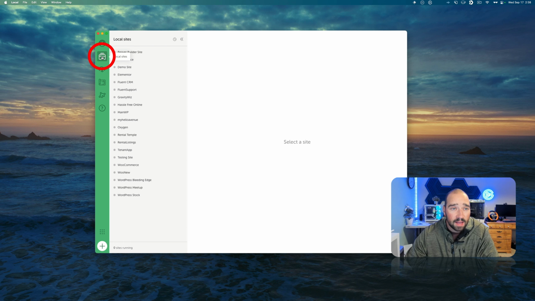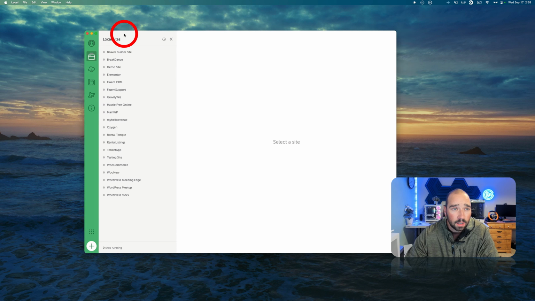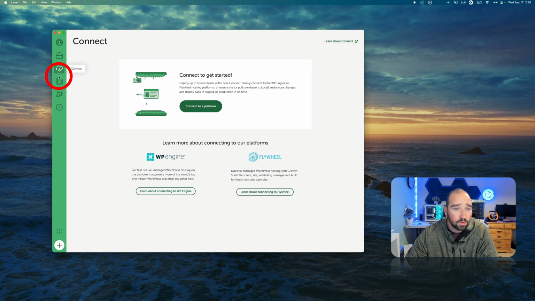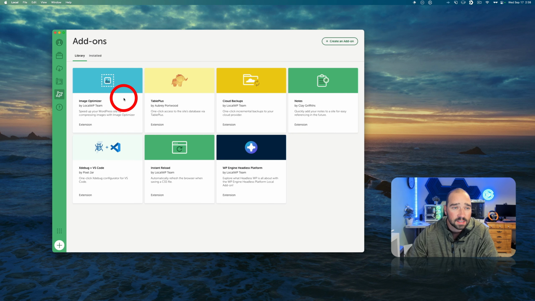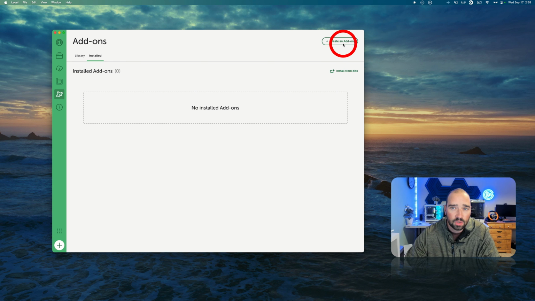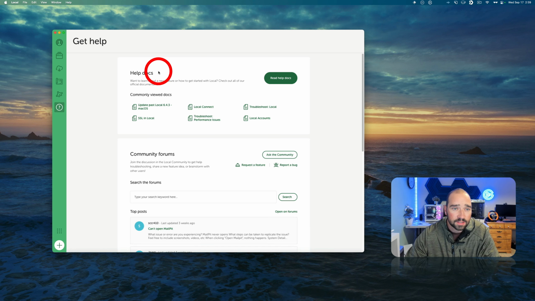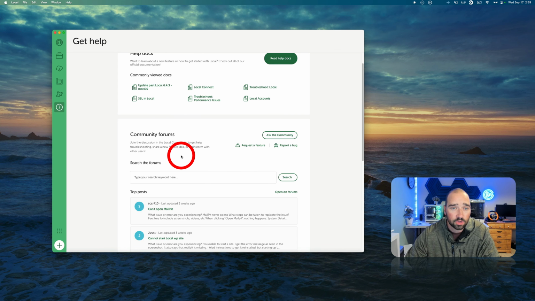On the left-hand side, we have our local sites, our connect to a platform, which we're not going to do. Blueprints, I have used this in the past, but I don't currently have any now. You can have a site with, say, plugins that you always use. For example, I always use Gravity Forms, so I can have a blueprint where it always has Gravity Forms installed when I create a new site. Add-ons, once upon a time I think these used to be paid, but now they're all free. So these are all the extensions that are added. When you install it, you can get additional ones, of course, and create your own. And then there's help docs, community forums, and social as well.